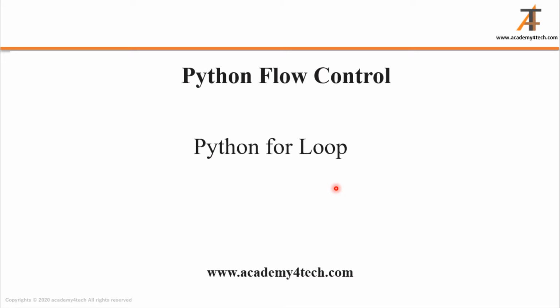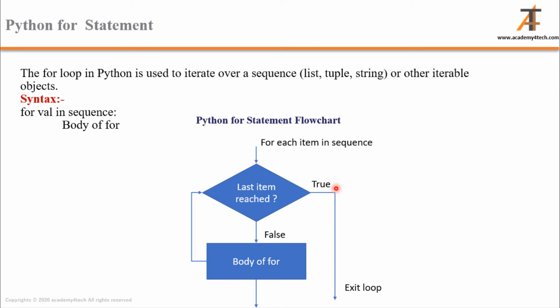Today we'll be discussing the Python for loop. The Python for loop is one of the important components in Python flow control. As you know, loops allow us to iterate multiple times. For this particular for loop, we can have a look at the flowchart.